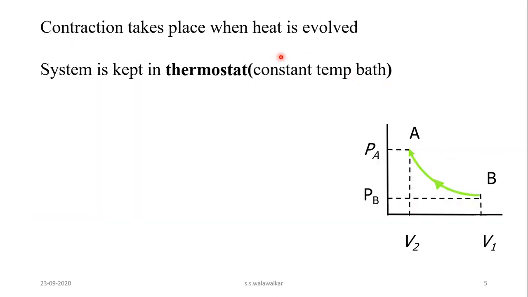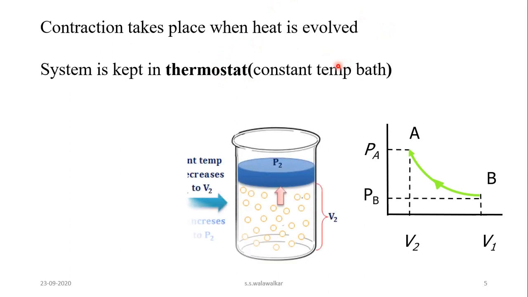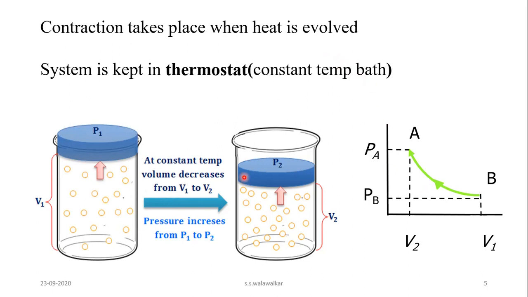When temperature is constant and contraction of gas takes place, then heat is given to the surrounding. Heat is evolved by the system. See here how it takes place. Suppose this is the gas and its initial volume is V1 and pressure is P1 and it is in an equilibrium state.